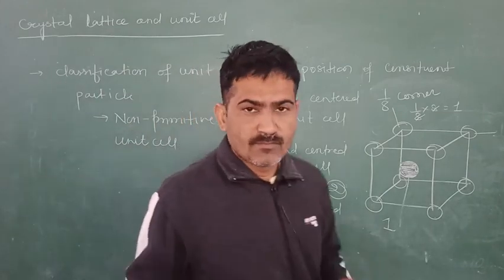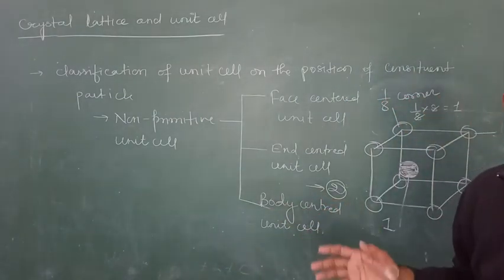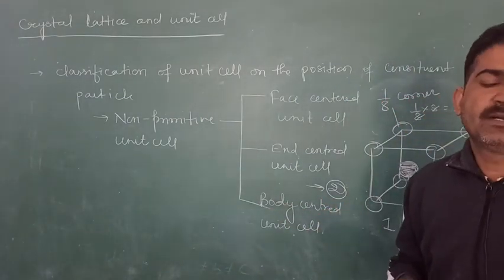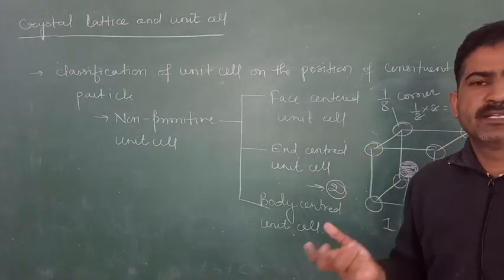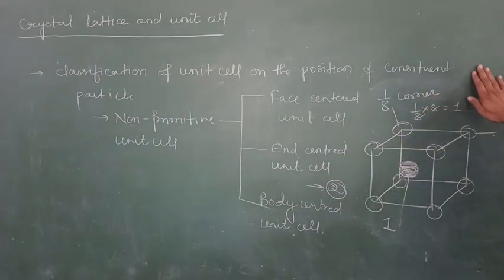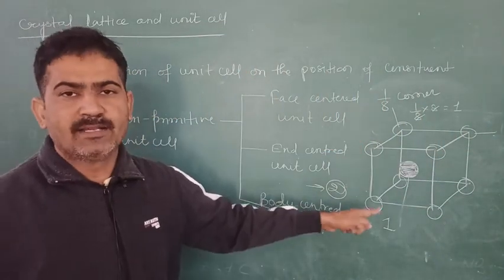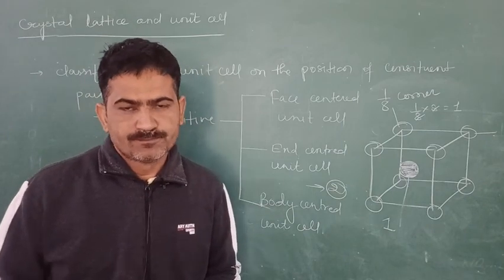In this part of the classification of the unit cell, you learned that constituent particles present at the corners and elsewhere in the body make the non-primitive unit cell. This is quite important, and numerical questions will be asked on the basis of these positions of the atoms.